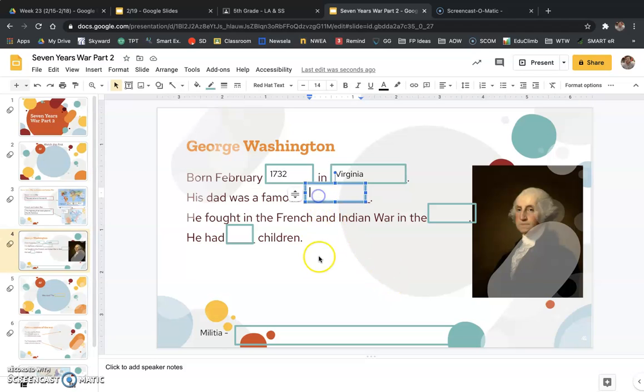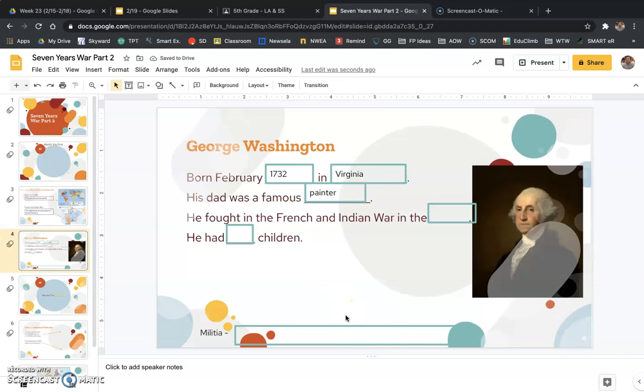An interesting fact about him, his dad was a famous painter. I don't think he was a world-renowned painter, but he was somebody who was a painter, and he was very prestigious. He was very good. He was able to provide a good life for George Washington growing up because he was a good painter.